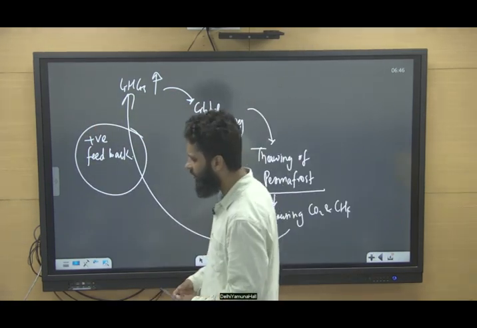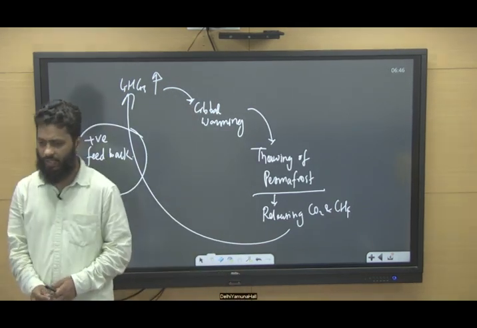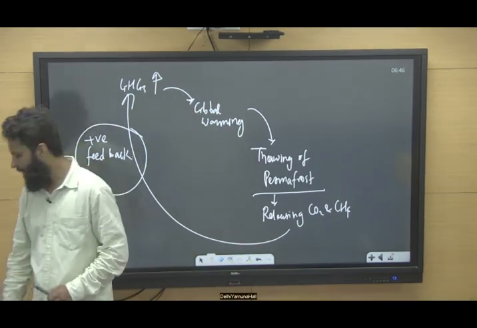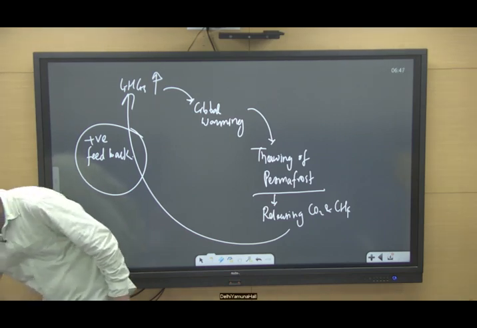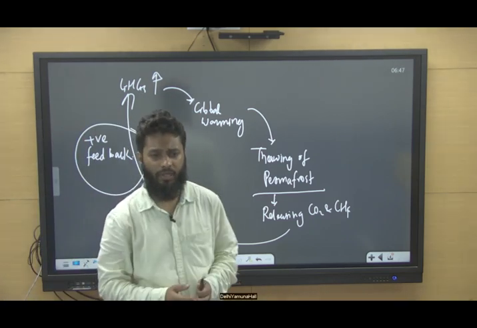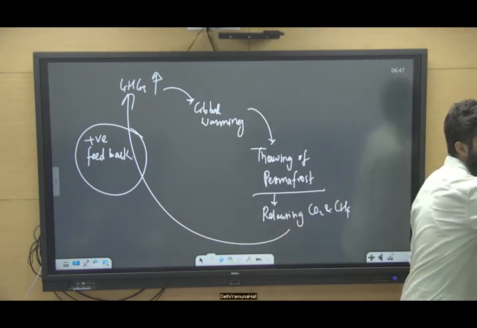Now, when we come to this global warming, these greenhouse gases have played a significant role in making the earth's temperature habitable, because had there been no greenhouse gas, the earth's average temperature would not be habitable.